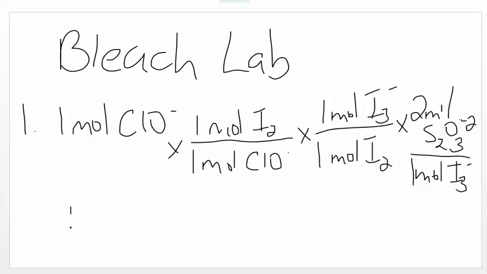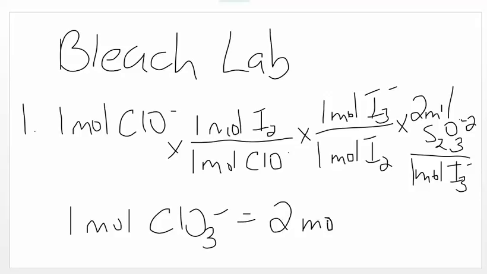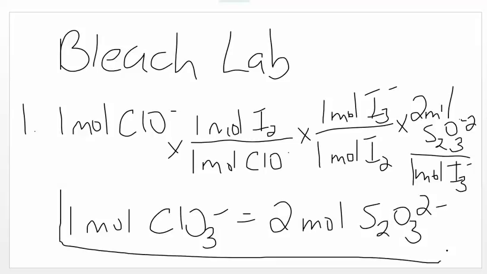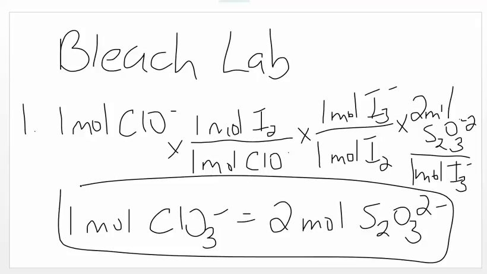So that means 1 mole of hypochlorite is equivalent to 2 moles of thiosulfate. This will be the same for everybody for number 1.